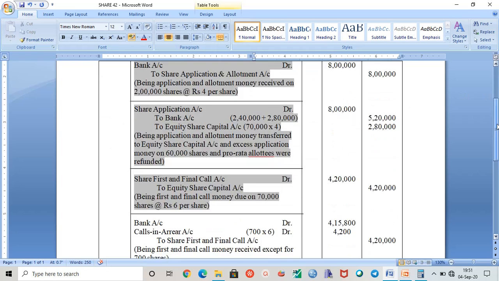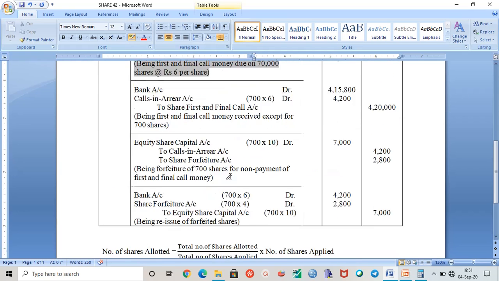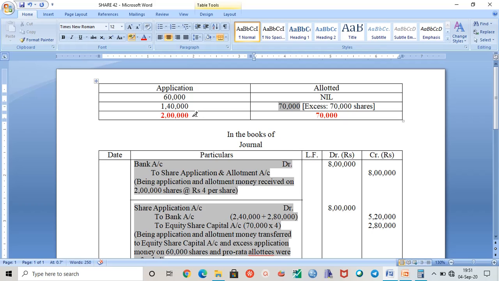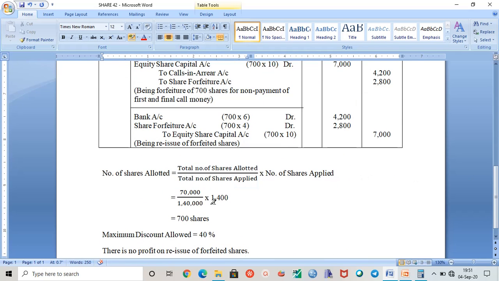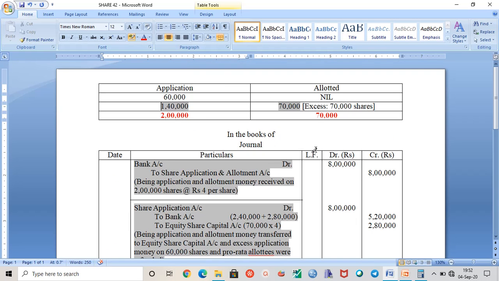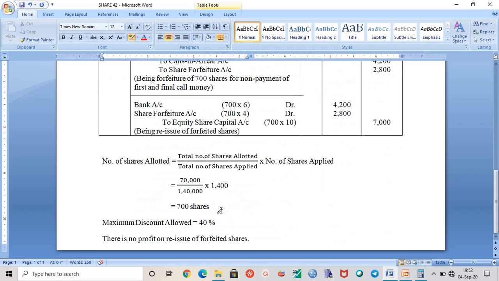Okay, so we will see now total number of shares applied. Now don't make this mistake by writing 2 lakh, because this 2 lakh is for the entire number of shares that's applied. We will only choose 1,40,000. So this will be 1,40,000 into 1,400, that is the number of shares applied by the shareholder. So 1,400 is applied by Anurag. You can read the question. So you will get 700 number of shares. So we mean that 700 number of shares are actually allotted to Anurag.